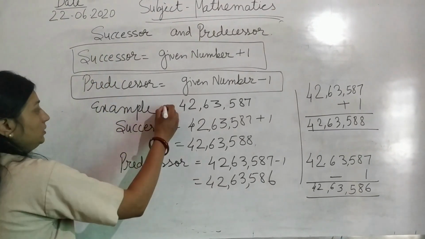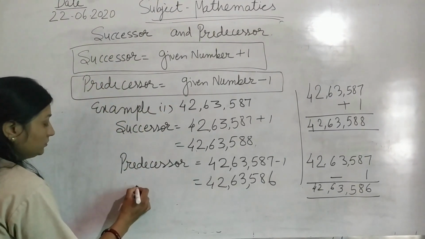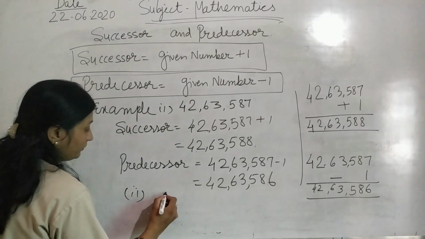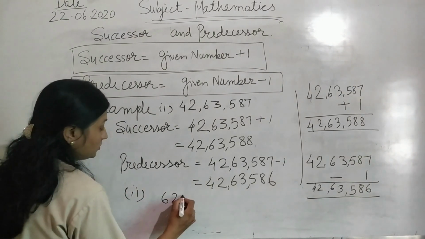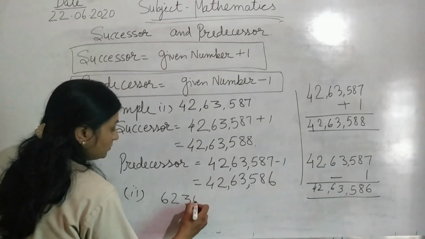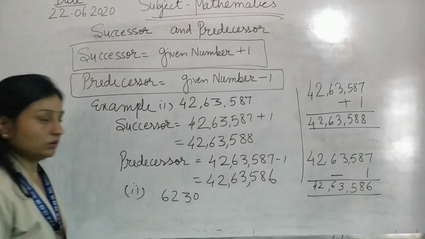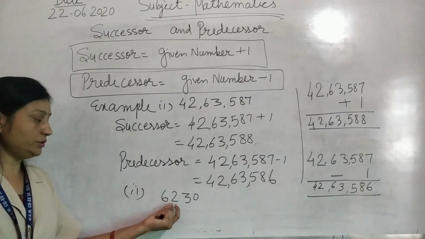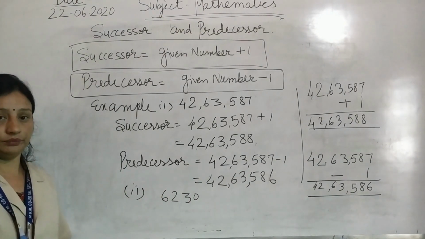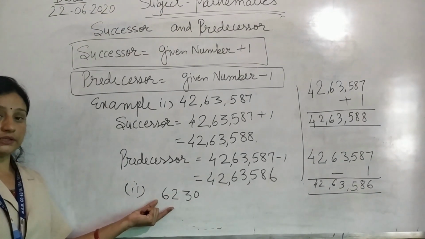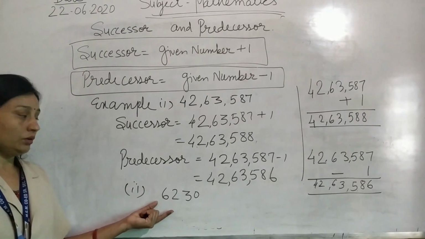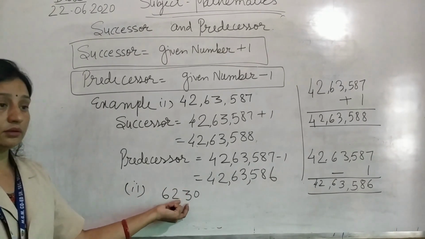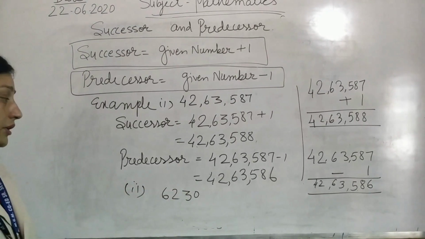One more example. 6,230. Write the successor and predecessor. You know, successor means after number, predecessor means before number.